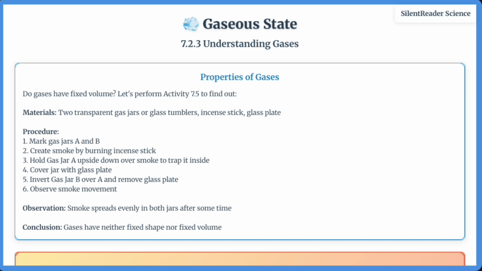In gases, particles move freely in all directions with very weak interparticle attractions and very large interparticle spaces. This makes gases highly compressible. When pressure is applied, the particles come closer together, reducing the volume without changing the mass.